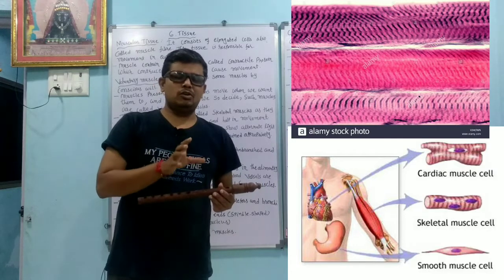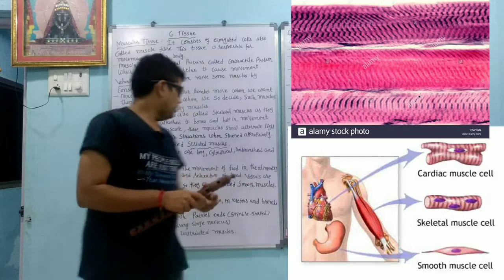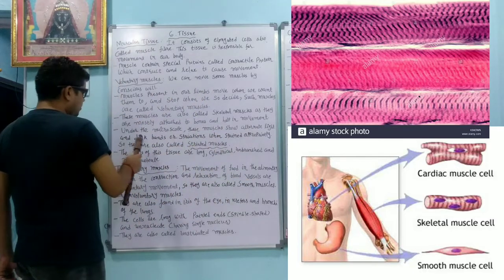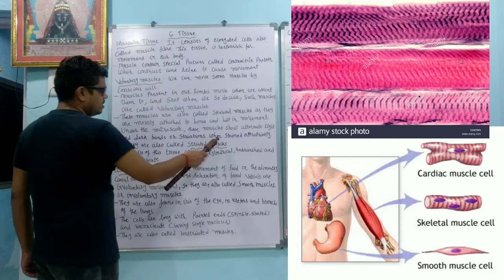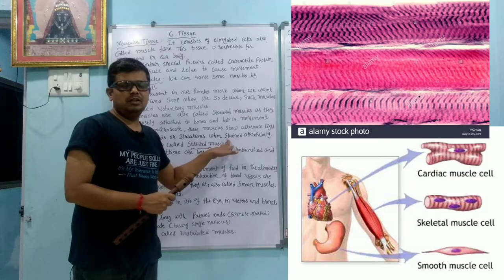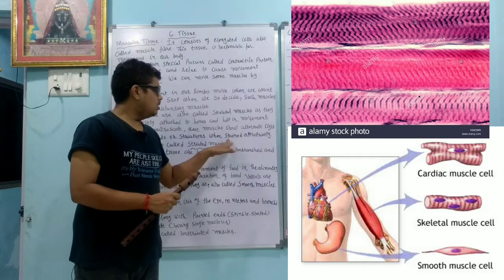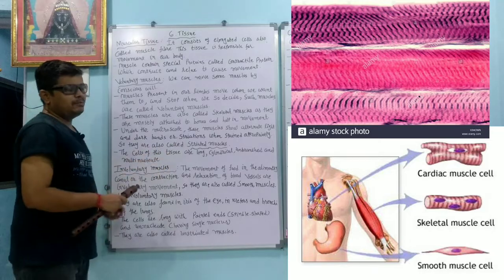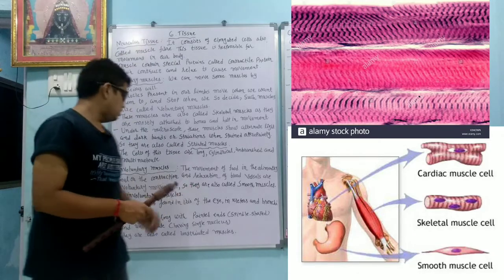Striation occurs, so they are also known as striated muscles. They show alternate light and dark bands of striation when stained appropriately. When we use a particular solution to color it, they are called striated muscles.